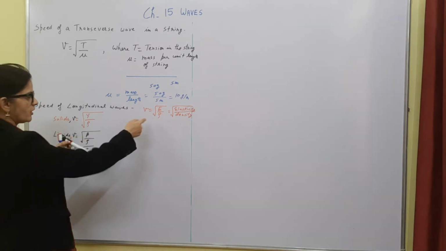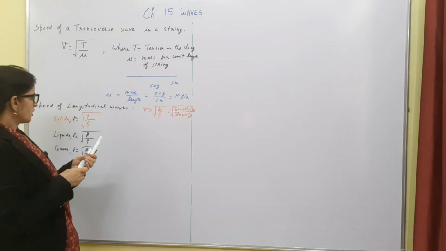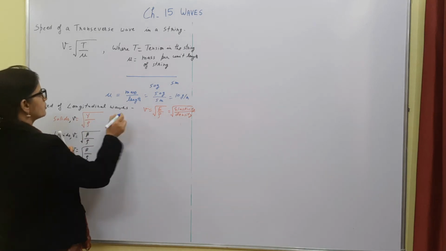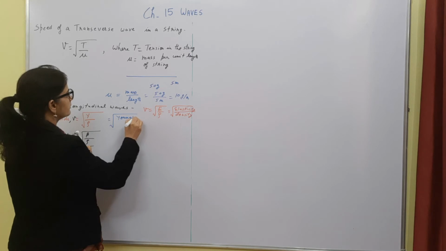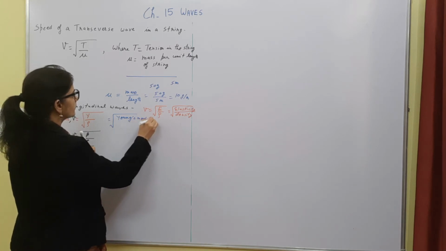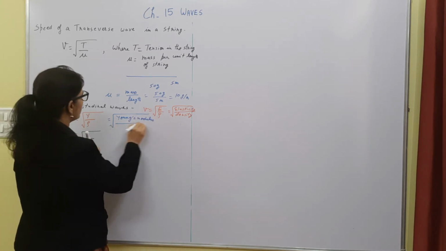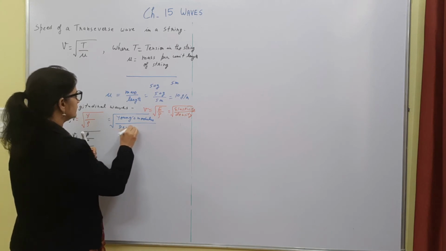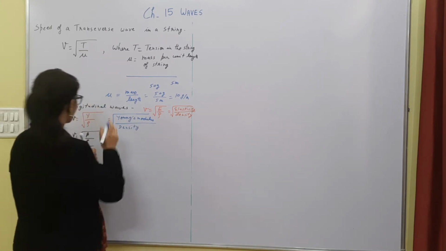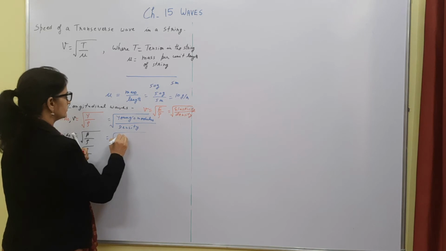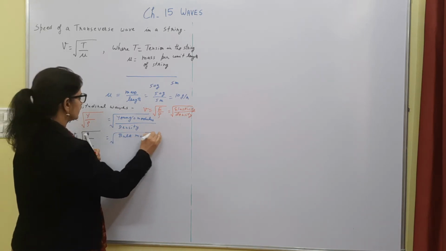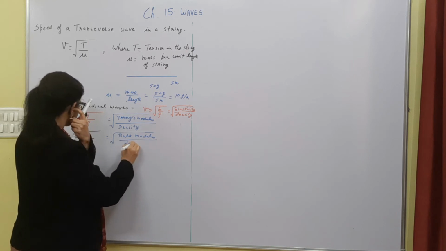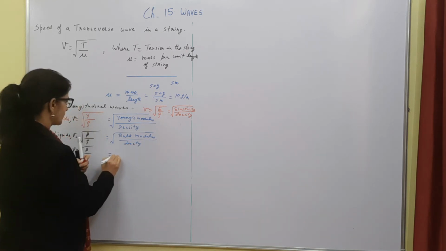Again, this is the formula which you have to learn. The derivation is not in your course. So this is actually Young's modulus. And this is also